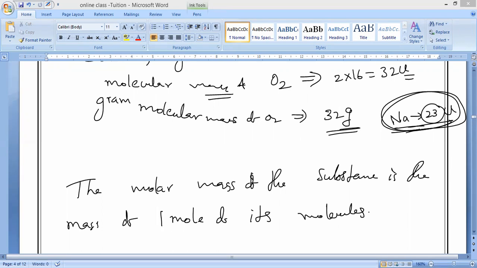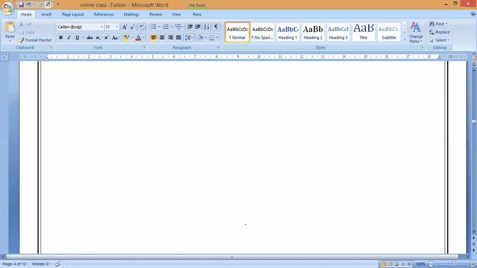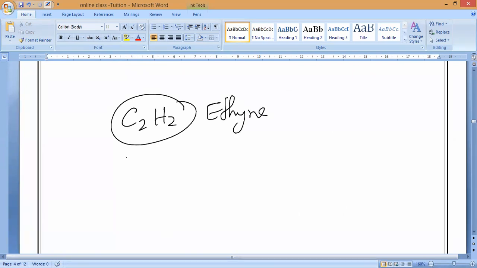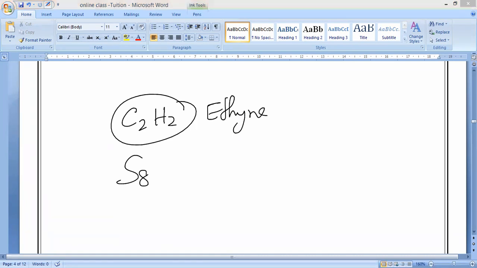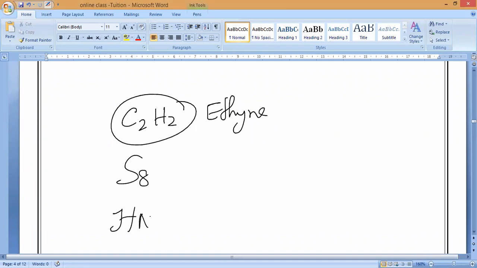Now you can solve your textbook exercise question number 6 later. First, write one example for this. Calculate the molar mass of the substances: ethane, C2H2, sulfur, S8, and nitric acid, HNO3.